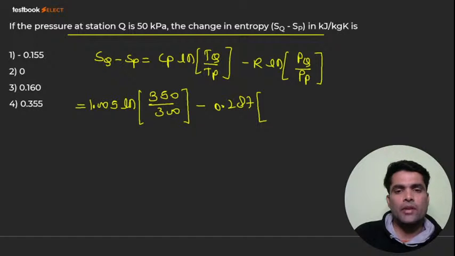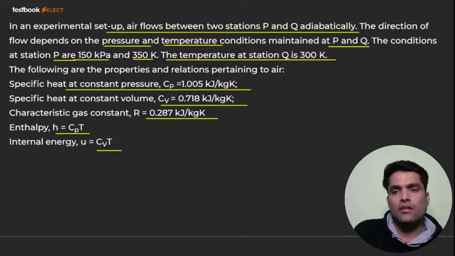No, it's given as 50 kilopascal. You can check it here.